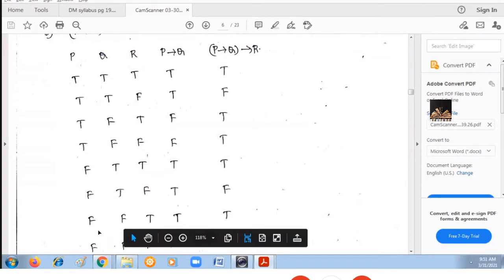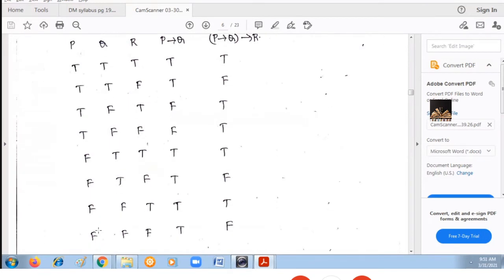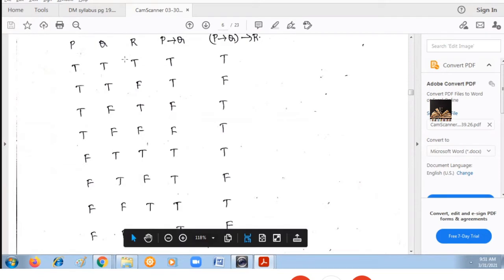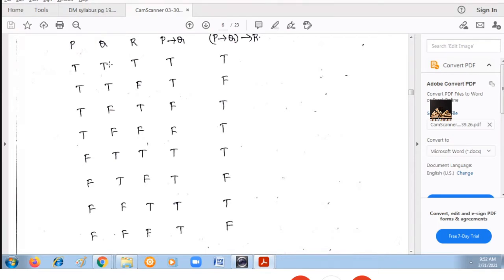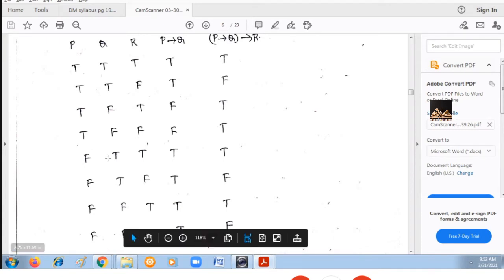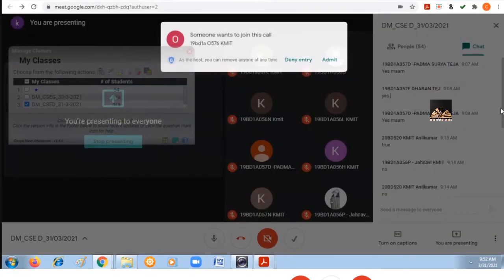I am just telling you the simple way to write all the 8 combinations. Whenever the number of variables is 2, what are the 4 different combinations you will get? T, T, T, F, F, T, F, F. Just put a T before these, then you will get 4 combinations. Similarly, put an F before these 4 combinations, then you will get 4 more combinations. Total of 8 combinations you will get.